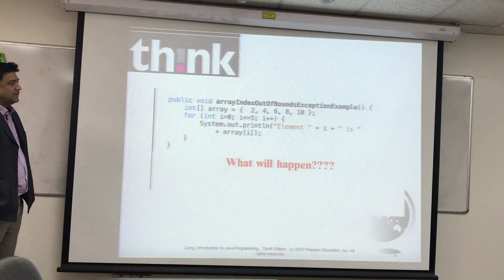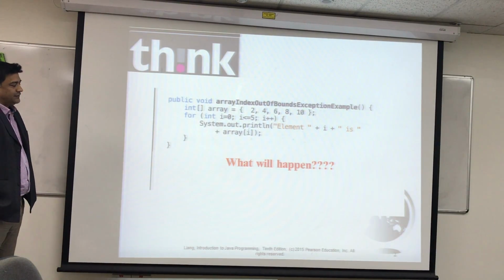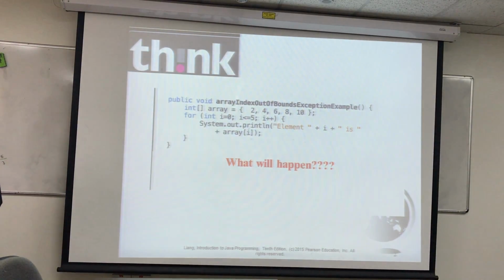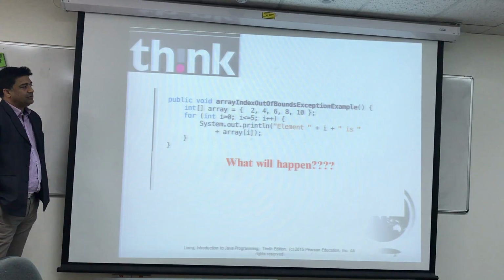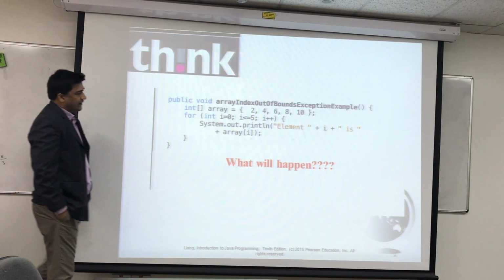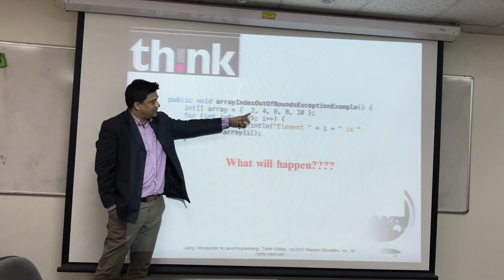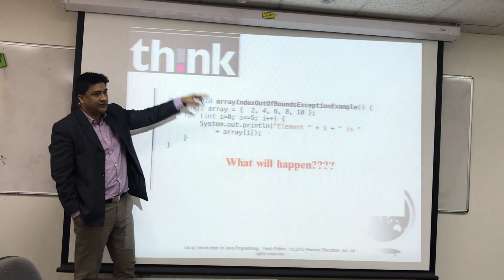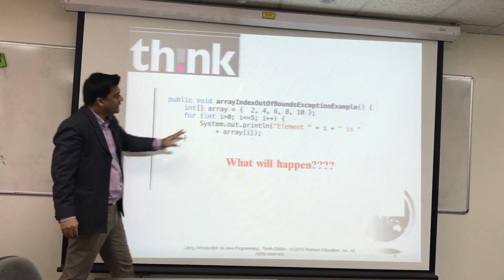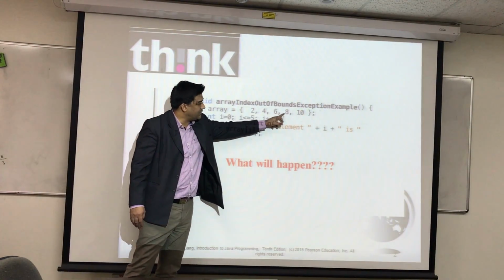Because of index 5. Yes. So how many items do you have in the array? You have 5 items, right? But we have to remember that an array starts with 0. So actually the index is not 1 to 5, but 0 to 4. There are 5 items, but the index goes 0, 1, 2, 3, 4.